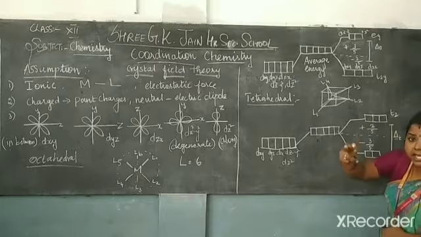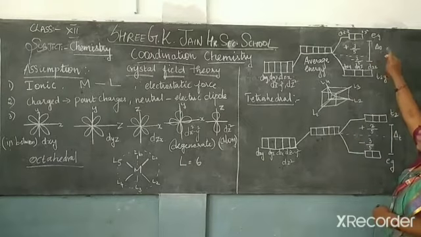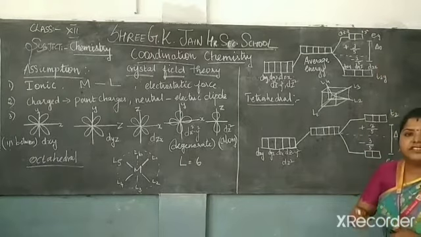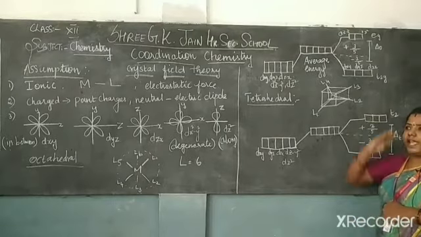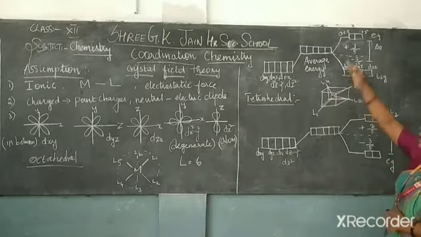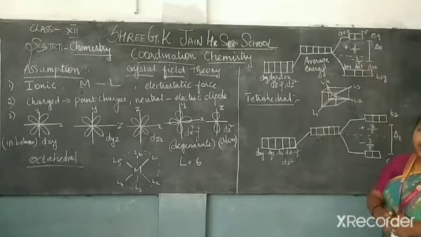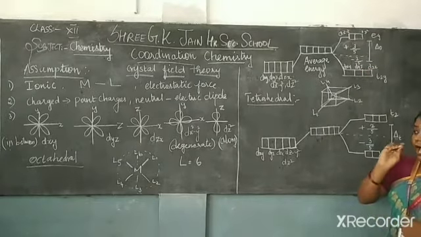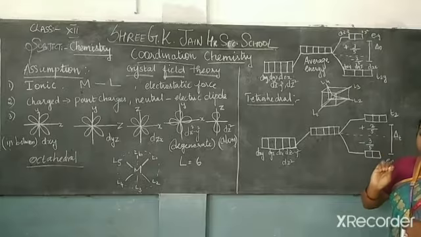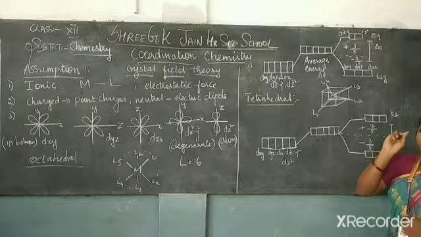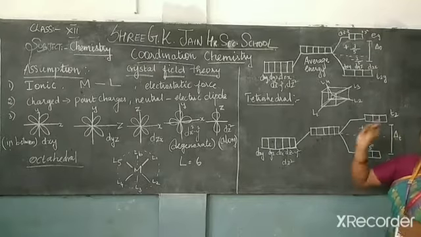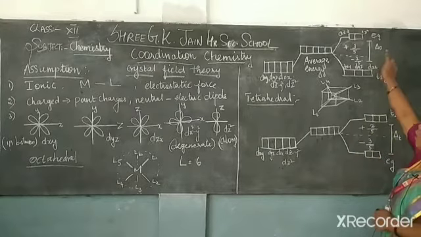If it is a tetrahedral complex, then in this position, instead of O, we just give it a T. Is it all clear? What is the meaning of delta? The energy level difference between the two different sets of orbitals. And what is the meaning of O? So you have to particularly note these things. When you write about the octahedral complex, you have to indicate the term O.